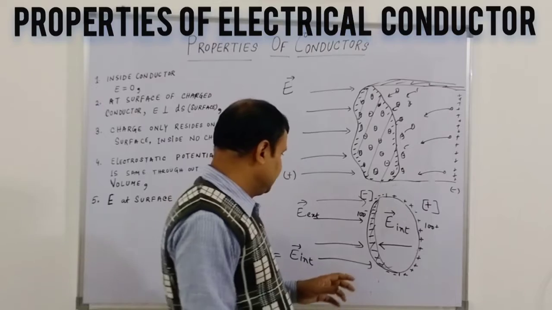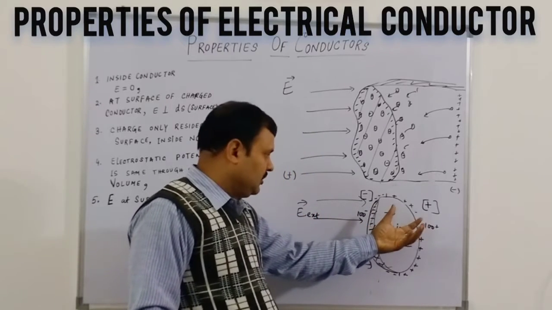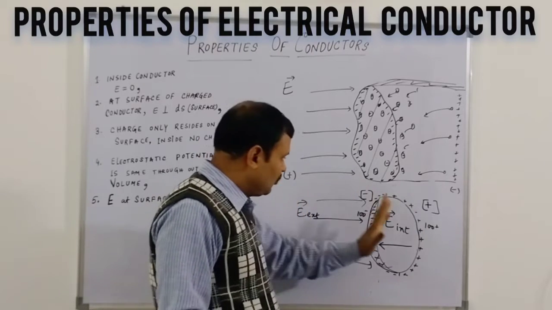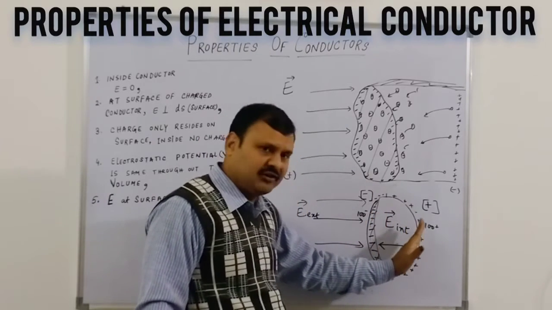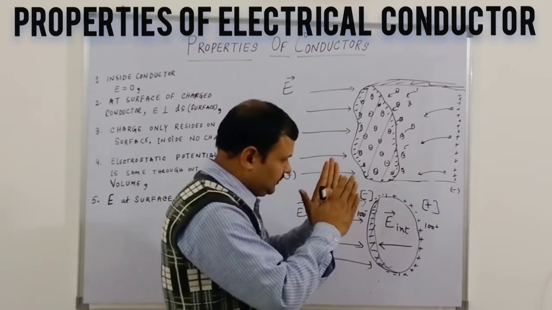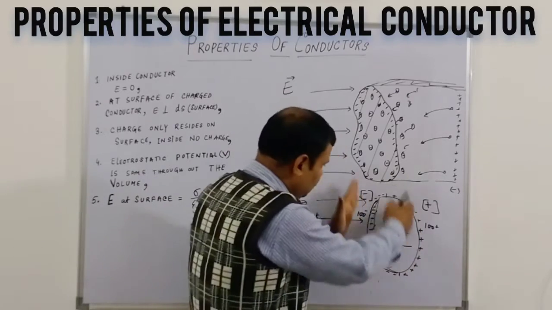What is my point? The external electrical field will try to get the electron cluster towards its own direction, and once the electrons of the conductor start drifting to a particular direction, it will generate a charge gradient between the two directions.